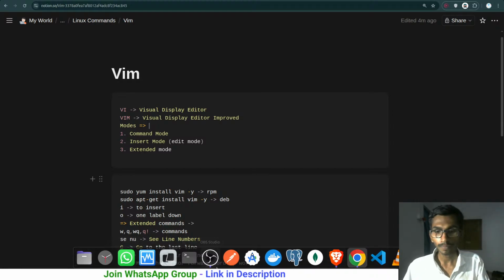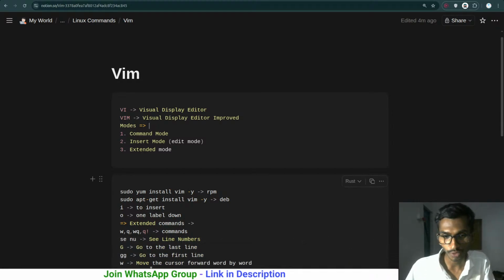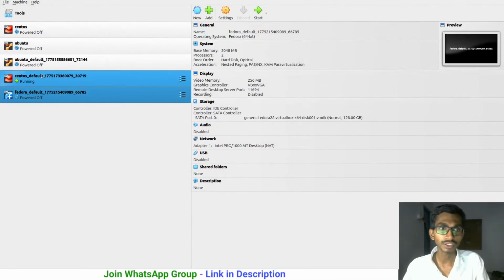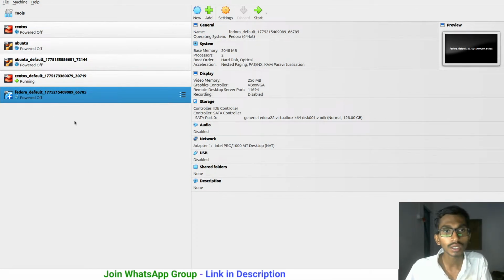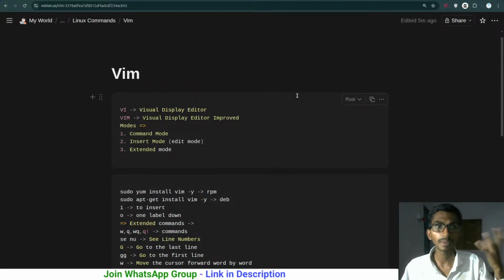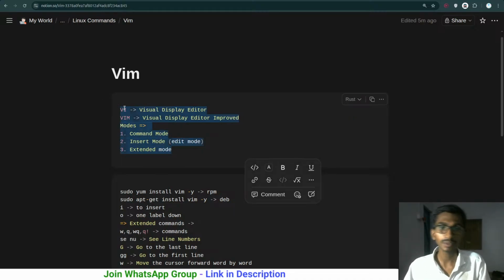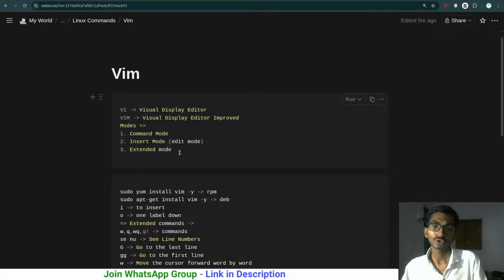Yeah, one more thing, I'm going to be using virtual machines over here. If you know about Oracle VM, I mean VirtualBox manager, over here I'm going to be creating a virtual machine. Inside the virtual machine I will run a CentOS or Ubuntu ISO image, ultimately an operating system, and inside that we are going to be working. The plus point of using a virtual machine is that you will not be making changes in your real machine, real operating system. Rather, all the changes are going to be made inside the virtual machine.